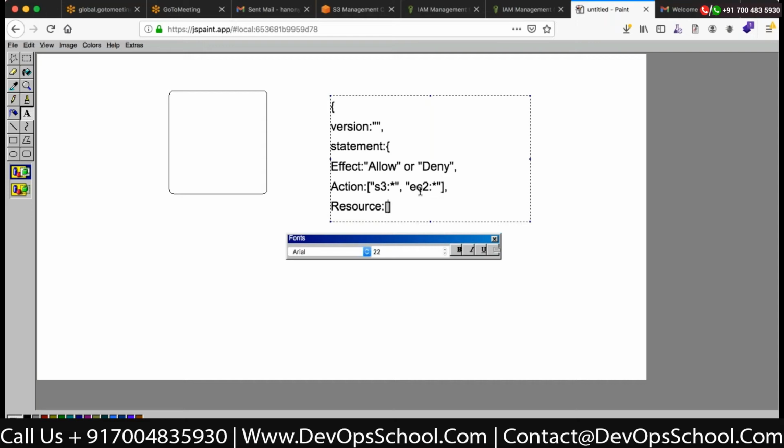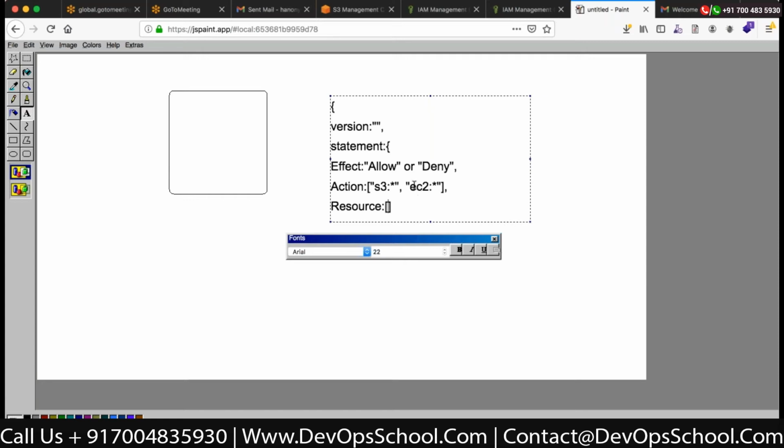What is a resource? Resource basically talks about, as we saw in the morning, that I created a bucket named Sony Demo Day 1, right? Buckets, this is a resource which we created. In S3 we could have multiple buckets. We could have Sony Day 1, Sony Day 2, Sony Day 3, Sony Day 4. We could have 4 buckets.